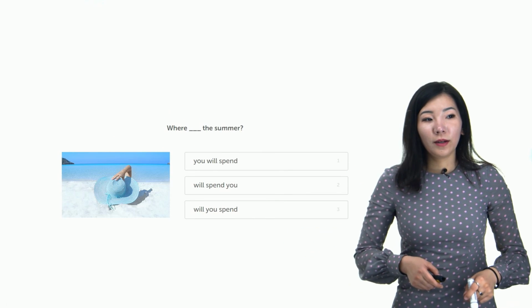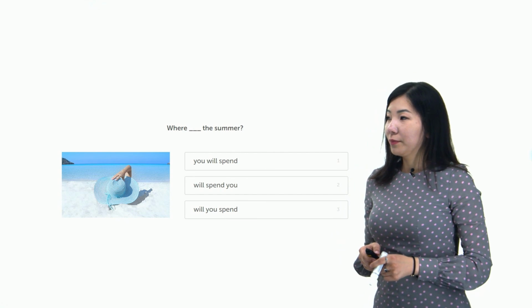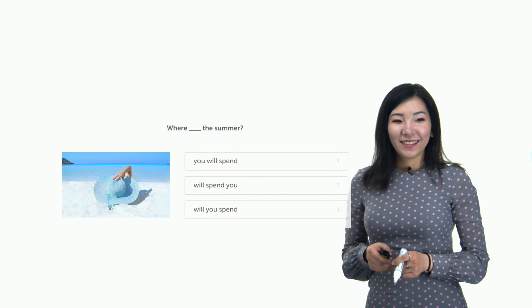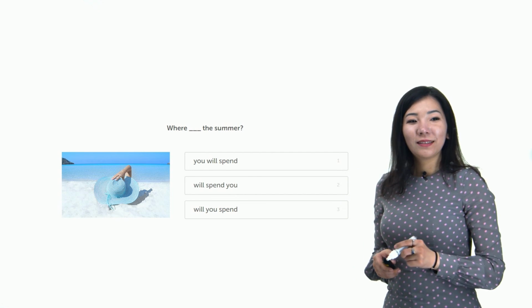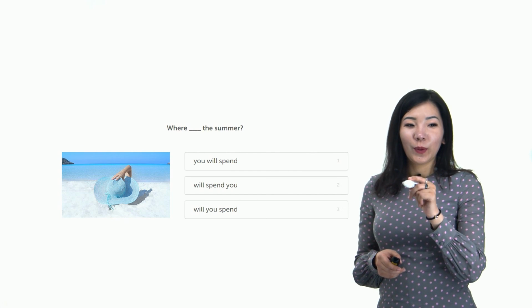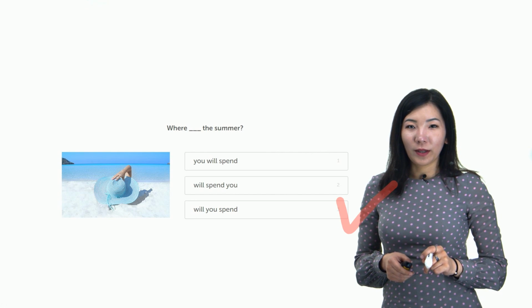And the last one, finally, where the summer. All right. Where will you spend the summer? Yes. Where will you spend the summer? So the last one is the correct one.